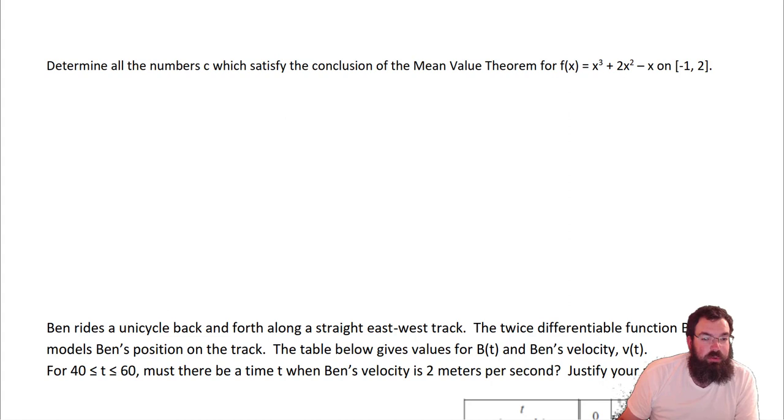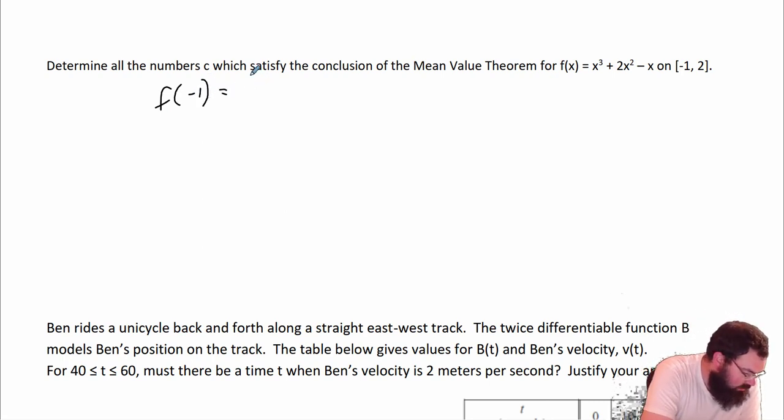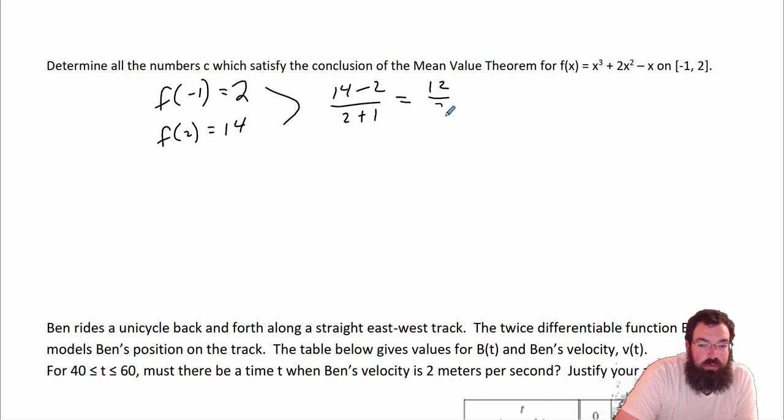Okay. Determine all the numbers c which satisfy the conclusion of the mean value theorem. So what we have to do is find the slope of the secant line. So I want to find what f of -1 is. F of -1 is 2. F of 2 is 14. So if I find the slope here, I get 14 minus 2 over 2 plus 1, which equals 12 over 3, so that's 4. So this is the slope of the secant line.